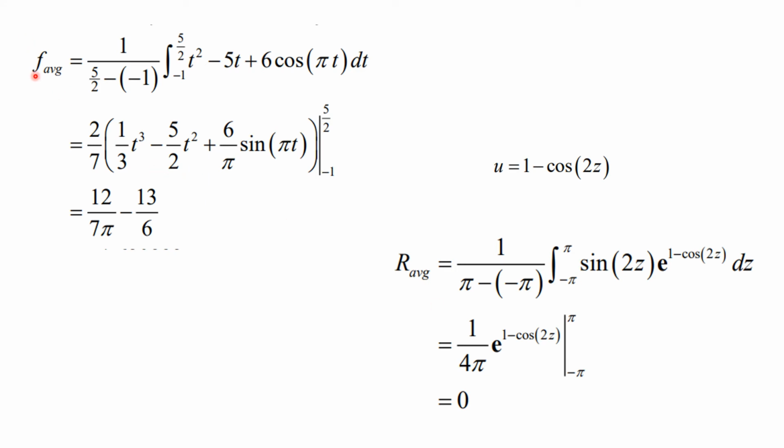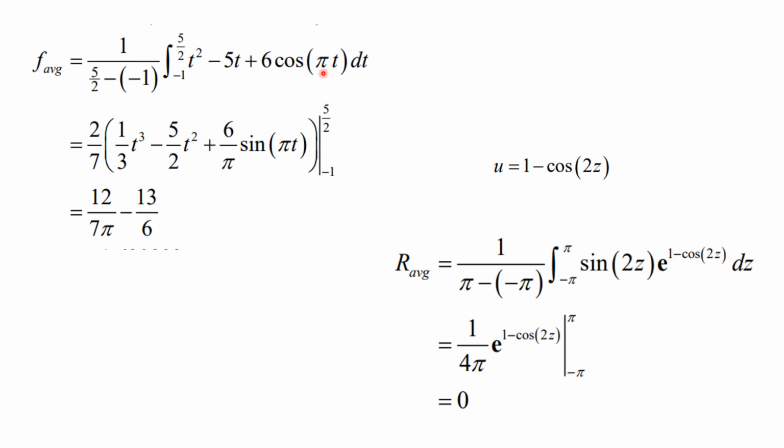Okay, so this number is going to be 1 over 5 over 2 minus negative 1. So that is going to be 7 over 2, but 1 over 7 over 2 is 2 over 7. That's a constant that's out in front. Here you're going to add 1 to the exponent, divide by the new exponent. Pull the minus 5 out, you're going to add 1 to the exponent, divide by the new exponent. Here you're going to have to pull 6 out. You're going to do a u substitution.